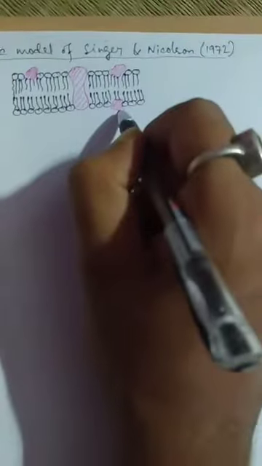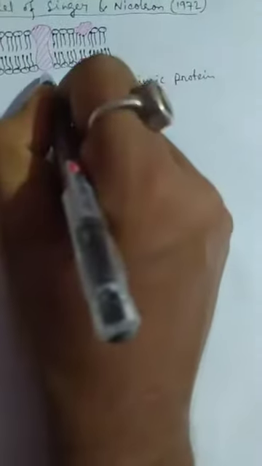That is, the proteins which are attached on the peripheral side only are called extrinsic protein, and the protein which elongates from one end to another is called intrinsic protein, or integral protein.